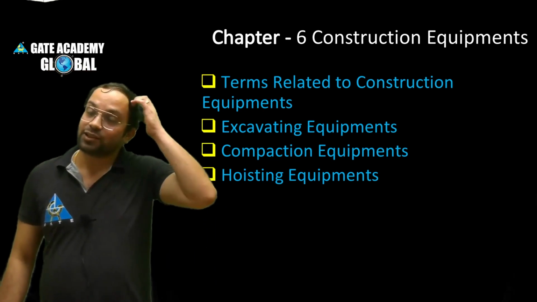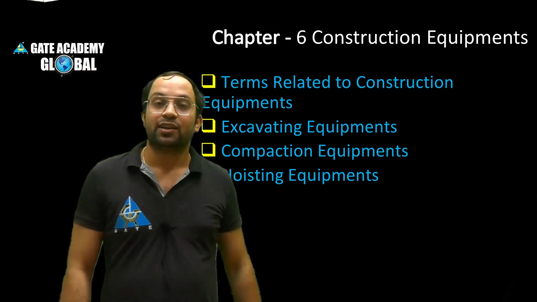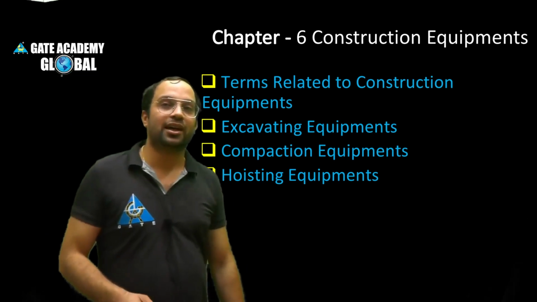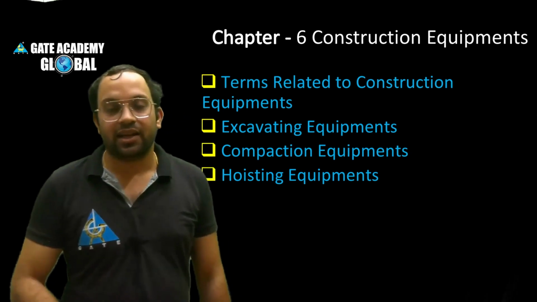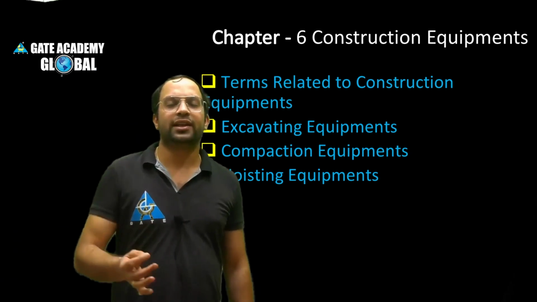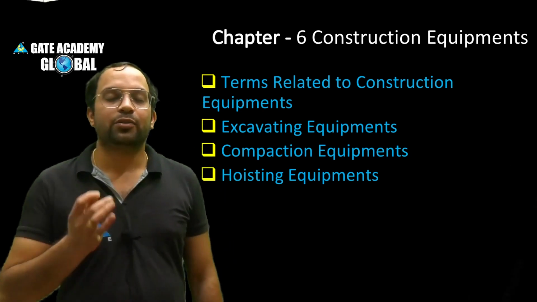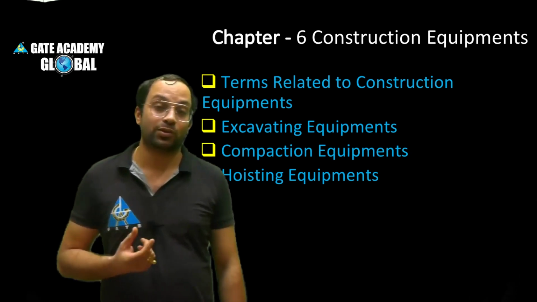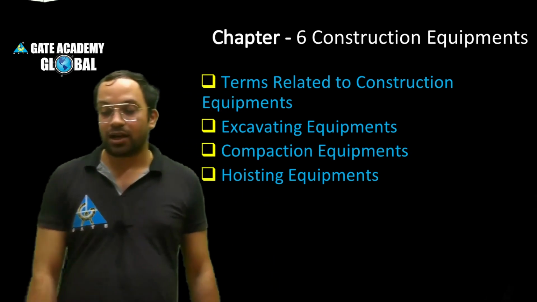So that covers your ESE part also. So I will make this course that fully helps you in GATE and partially helps you in ESE also. If you do a little bit more hard work, you can easily qualify the ESE exam by this course. So this is about the course.